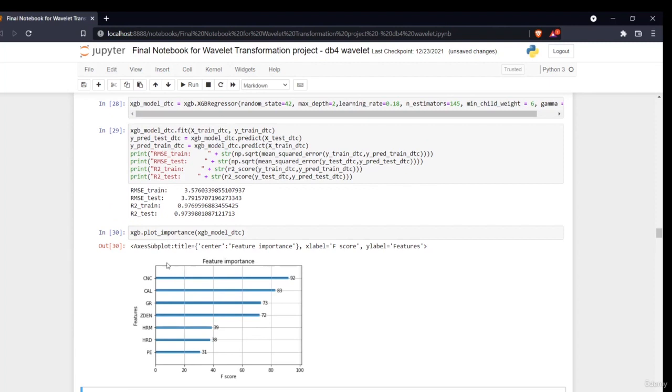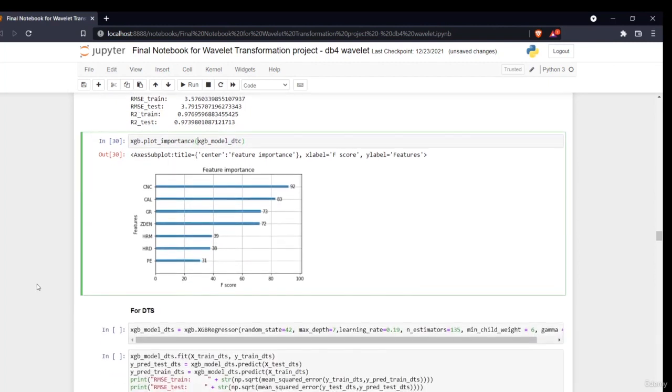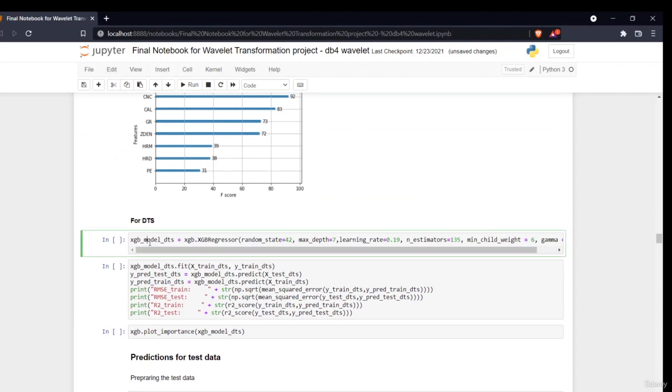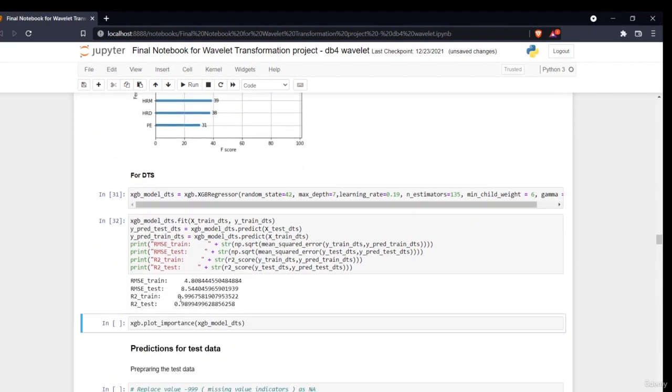This is a feature which is present inside the XGB library. You can do this like xgb.plot_importance, passing the model. Now for the DTS value, we will do the same thing, completely the same, with the same data set also. And in this we are getting 98 and 99% accuracy.